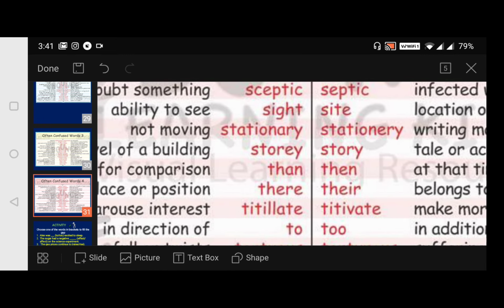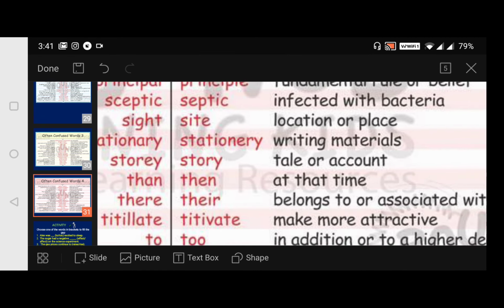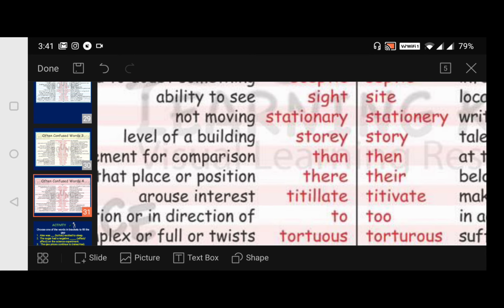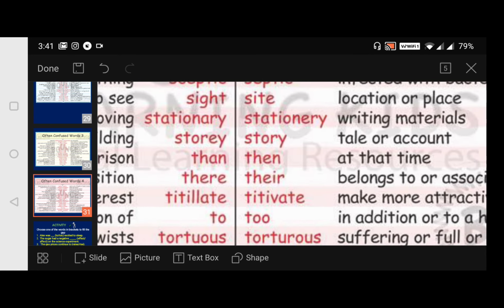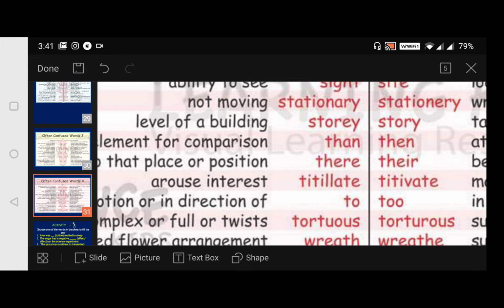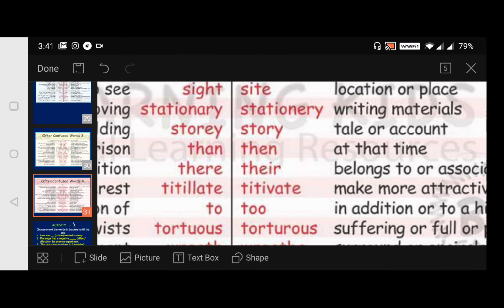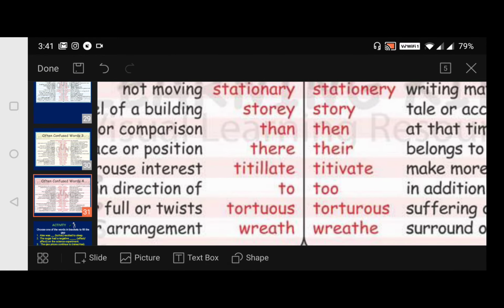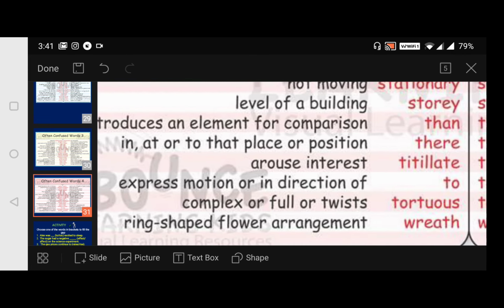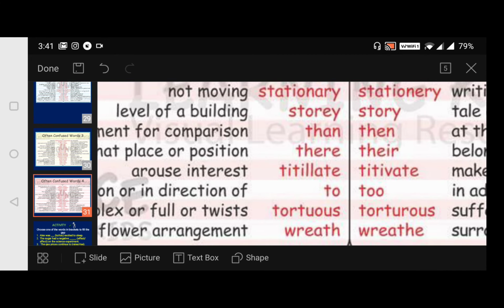Then sight is the ability to see, and site is a location or some place. And stationary means not moving, it remains stationary. Stationery is writing materials. Then story: how many stories a building has, we say the level of a building. And the tale or account is also a story. Then than, in the sense here, introduces an element for comparison. I told you, in the comparative degree, we compare two things or two persons or two objects or two places like that, isn't it?